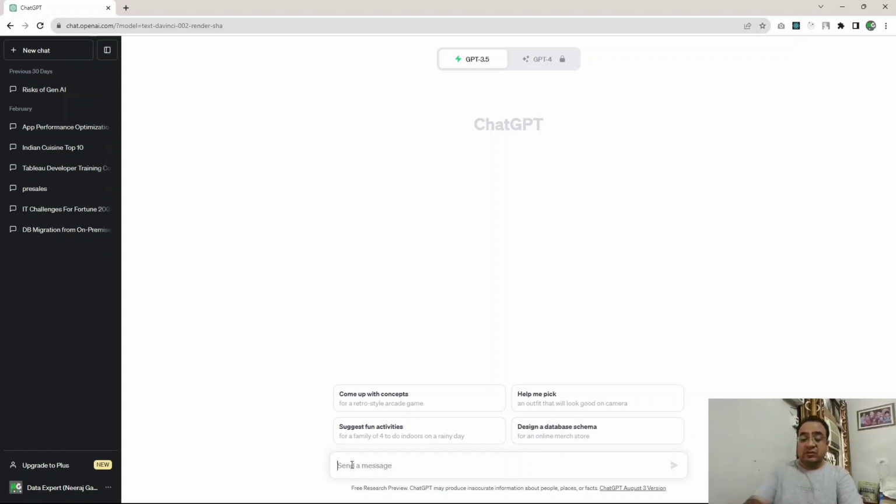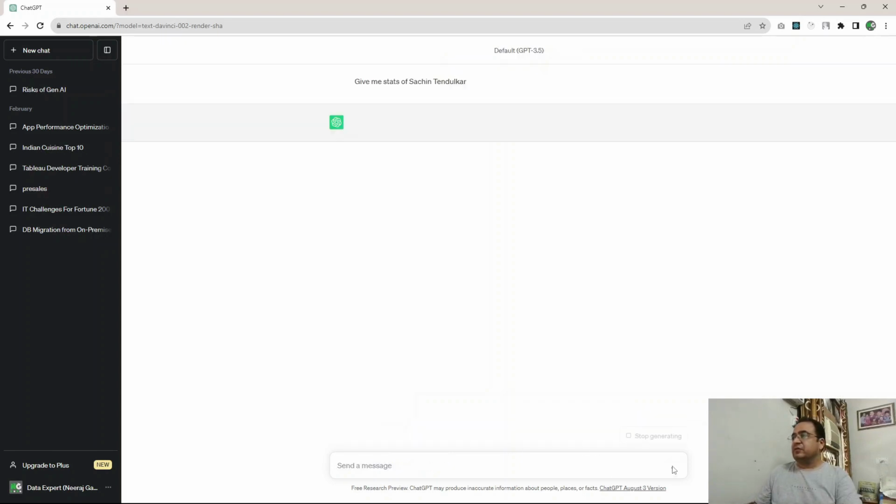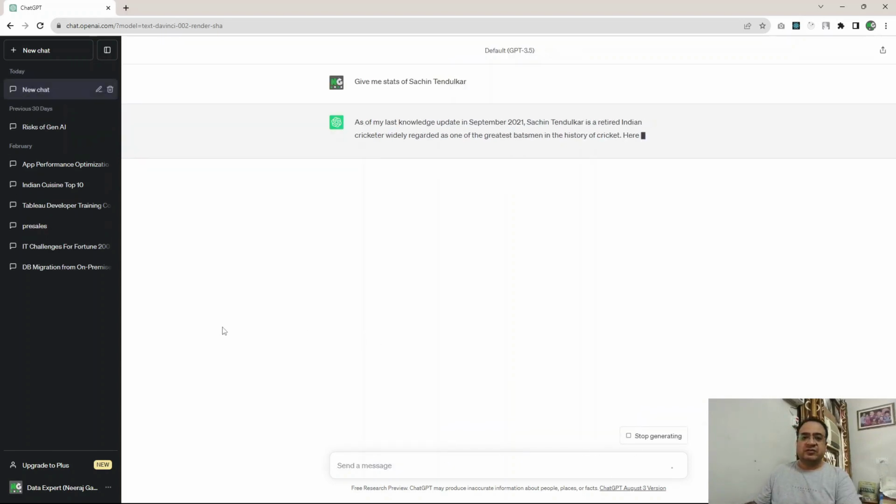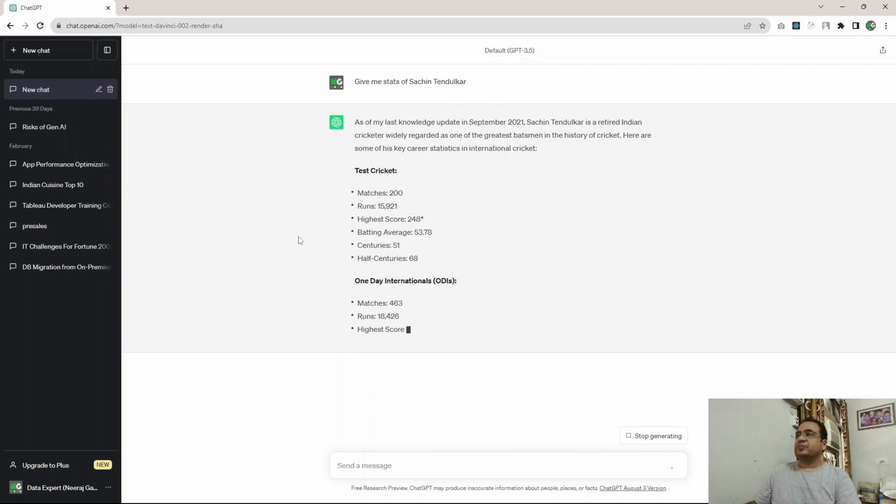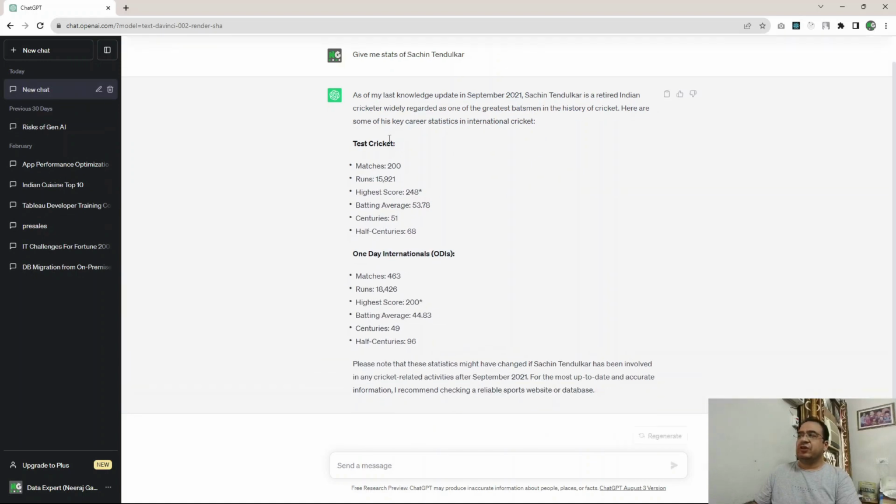Let us see. I want to get some output. I'm a cricket fan and I want to get some stats. Give me stats of Sachin Tendulkar, right? So let us see what it has to show. So this is the quick output which it has generated, right?